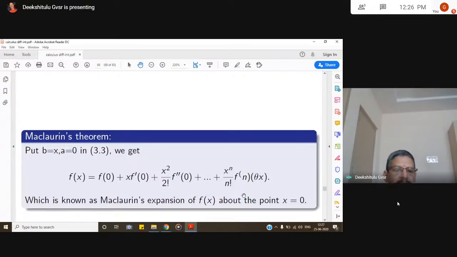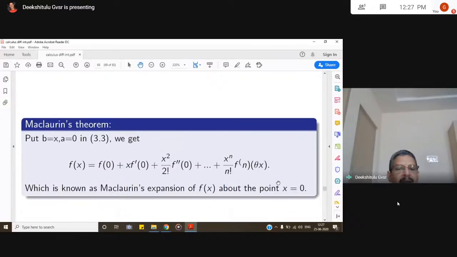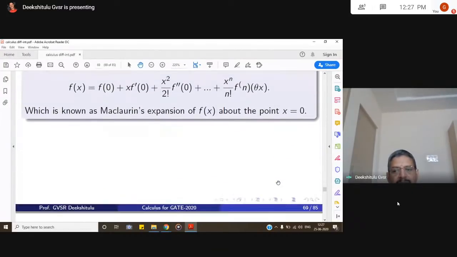So f of x is f of 0 plus x into f dash 0 plus x square by 2 factorial f double dash 0, plus so on and so forth, x power n by n factorial into the nth derivative of f at 0. It's called Maclaurin's expansion about x is equal to 0.